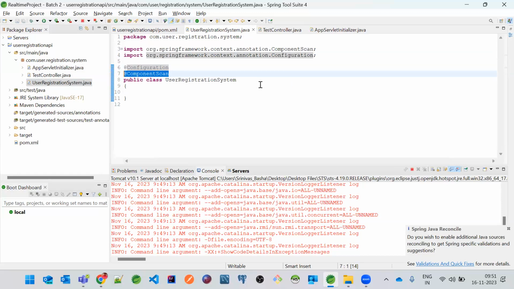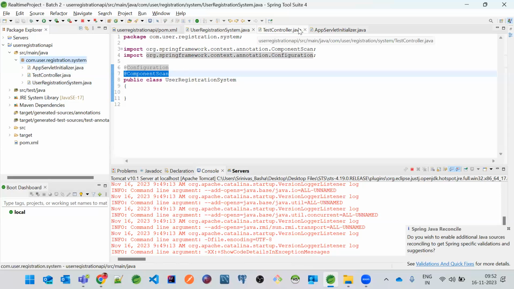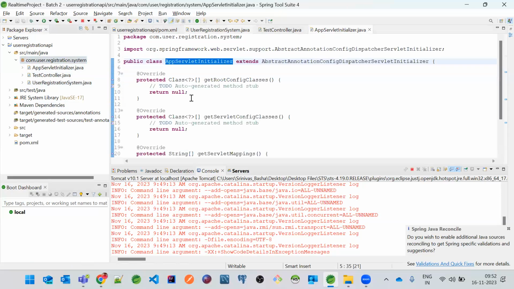If they are annotated with @Controller or @Component or @Service, it will create objects for those classes. We don't have to create objects. So that's the meaning of @ComponentScan. Okay. Now what I just have to do over here, I will just go to this AppServletInitializer, and here.